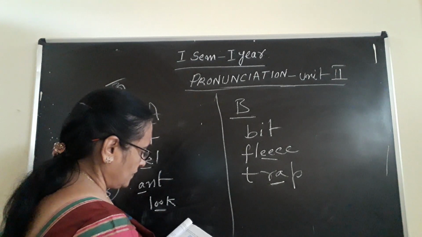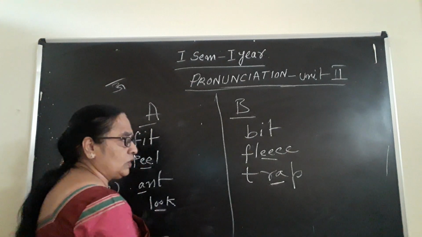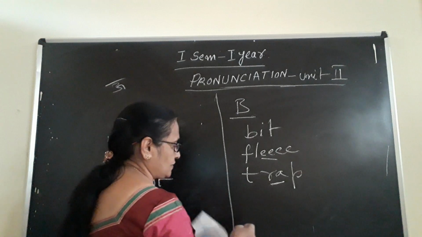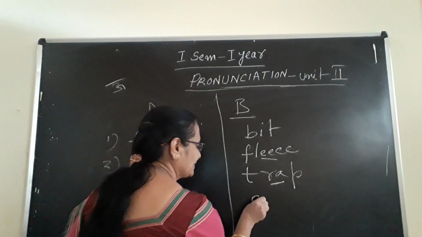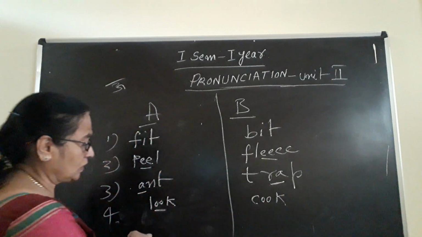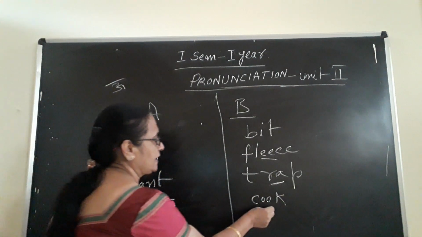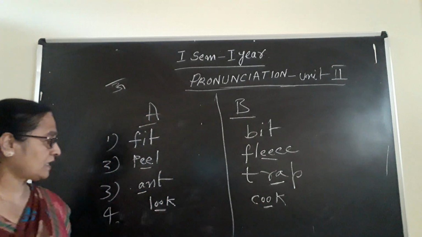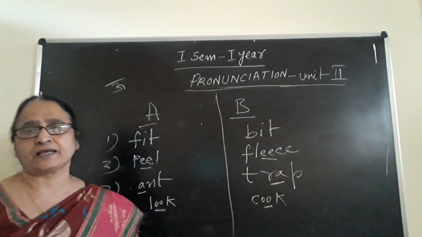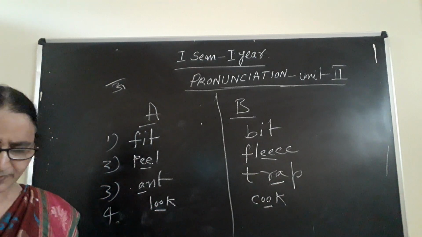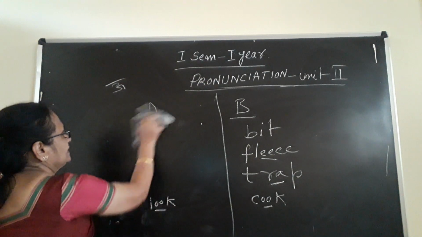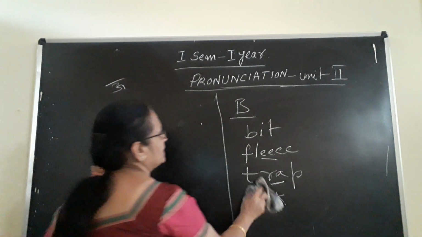L-O-O-K, look, U sound is coming. So here, some words were given, and the one matching here is cook. C-O-O-K, cook is the correct word. You pronounce yourself. Look, U sound. Here also U sound. It is not look or cook, it is look and cook. U sound is coming. Did you understand? Like that, one more, 1-2 words I will write on the board. Then the rest of the things we will discuss later.